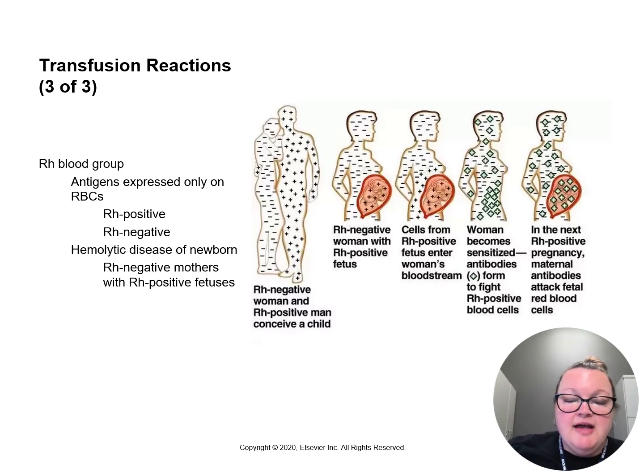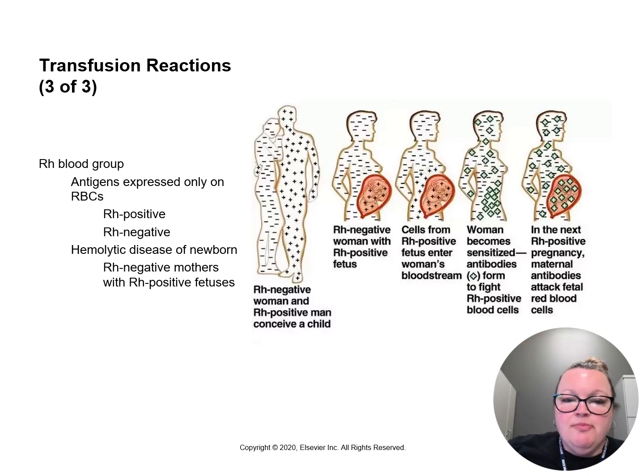It is very commonly seen in hemolytic disease of the newborn. Moms who are Rh negative do not express the D antigen on their cells. They have antibodies that will attack it. So if the baby is positive, there's a chance that their blood could mix through the placenta at birth. The mom is going to create antibodies against it.